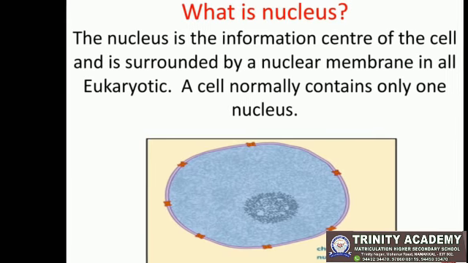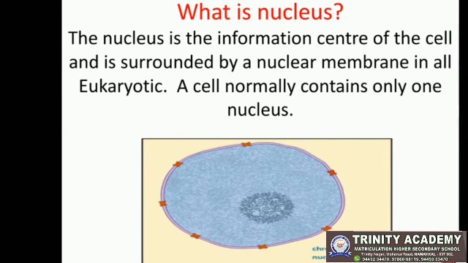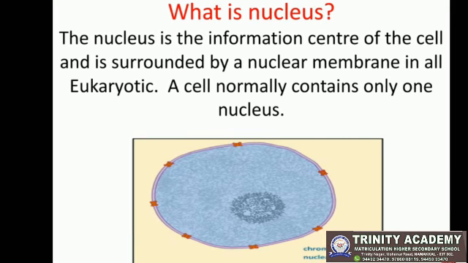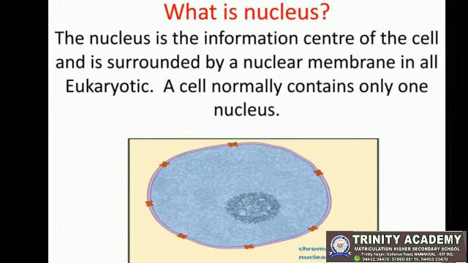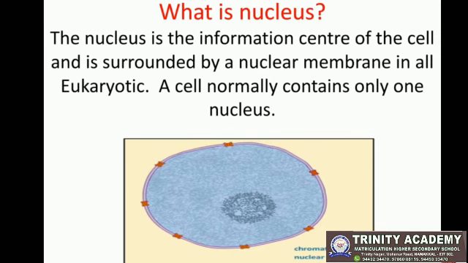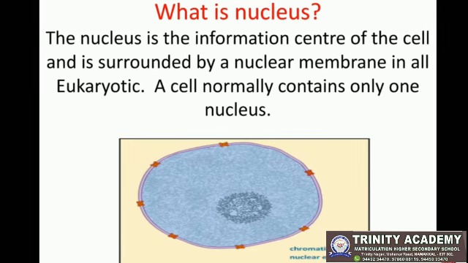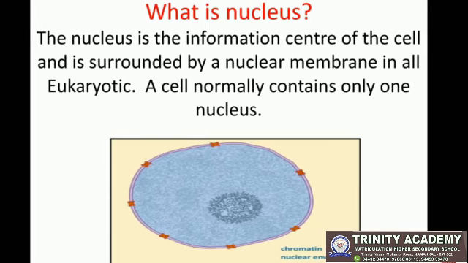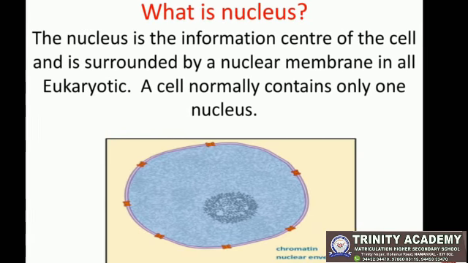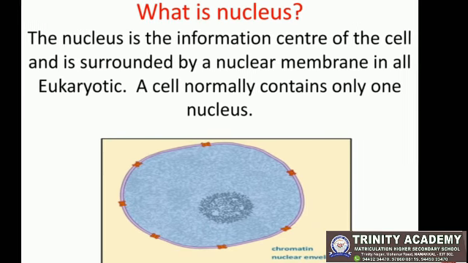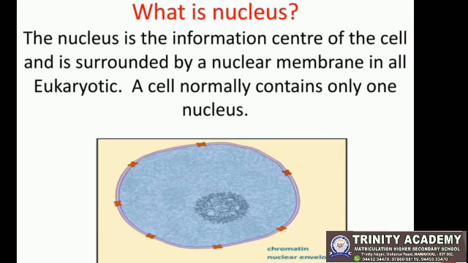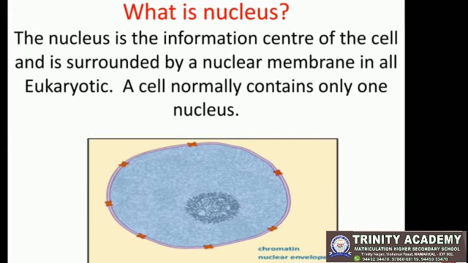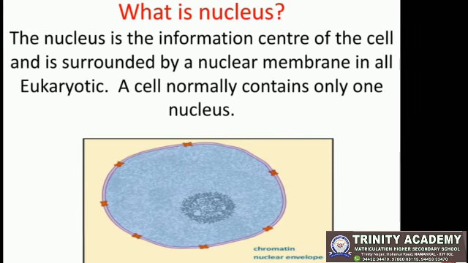The next one is nucleus. What is nucleus? The nucleus is the information center of the cell and is surrounded by a nuclear membrane. In all eukaryotic cells, a cell normally contains only one nucleus. Children, once again I repeat, the nucleus is the information center of the cell and is surrounded by a nuclear membrane.